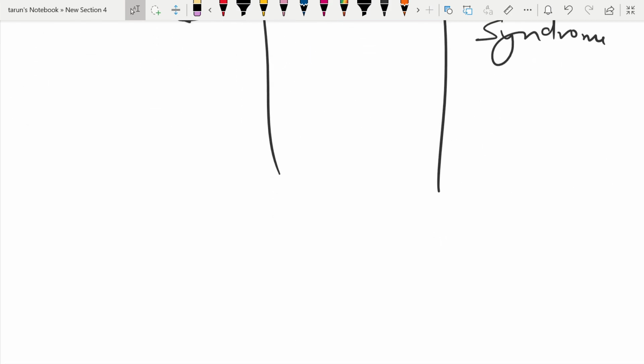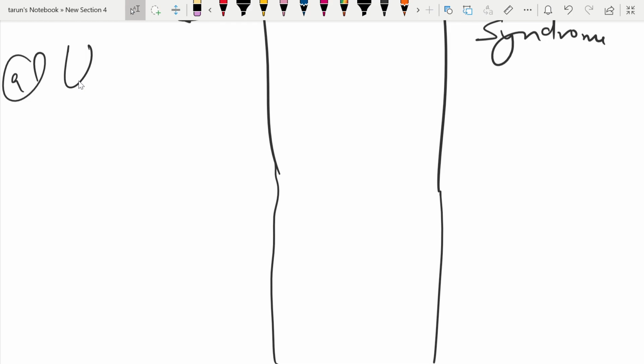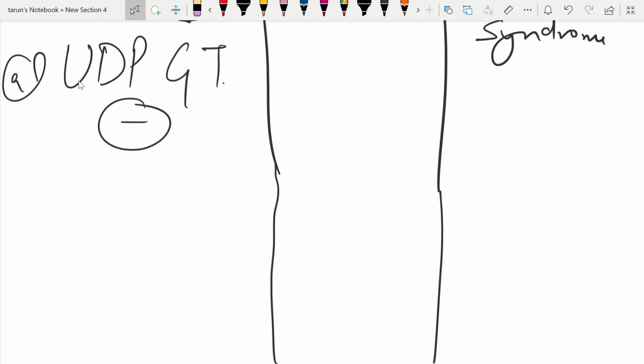So we will take one by one. The first difference we will see is about the enzyme. There is an enzyme known as UDP glucuronosyltransferase. This enzyme is absent in Crigler-Najjar 1, while the activity is reduced in type 2, and it is also reduced in Gilbert syndrome. This is the first difference.